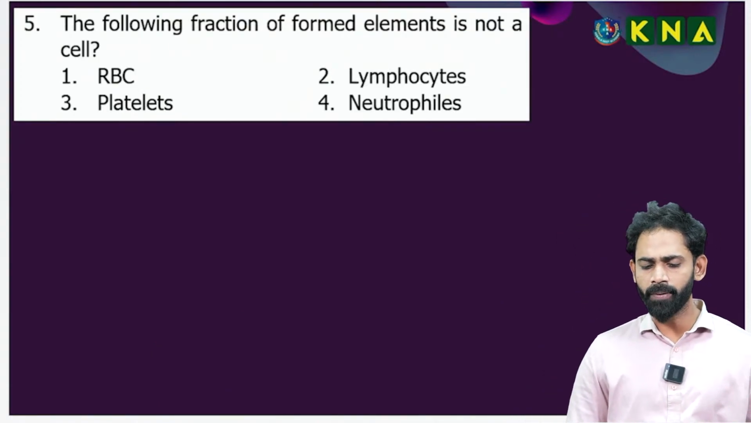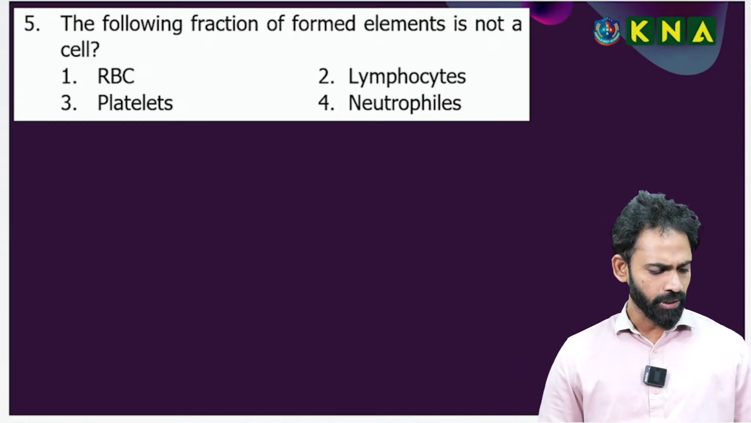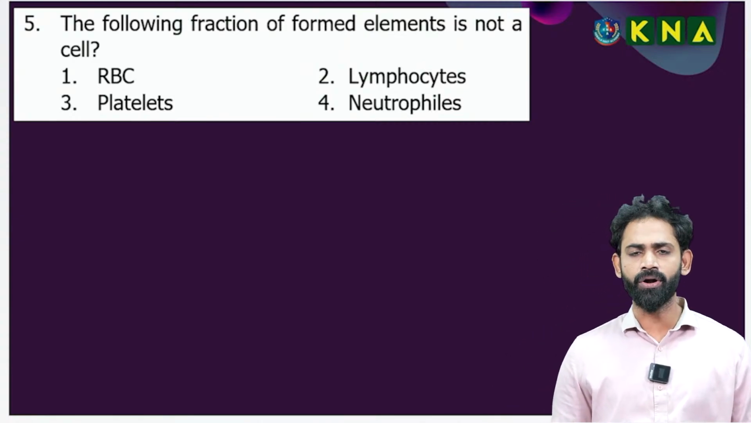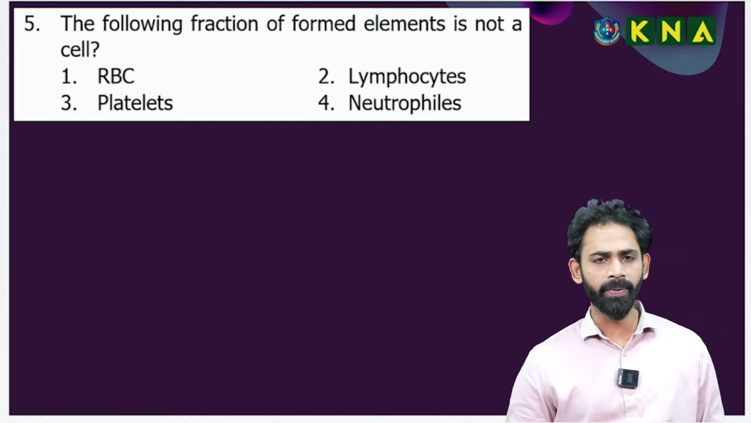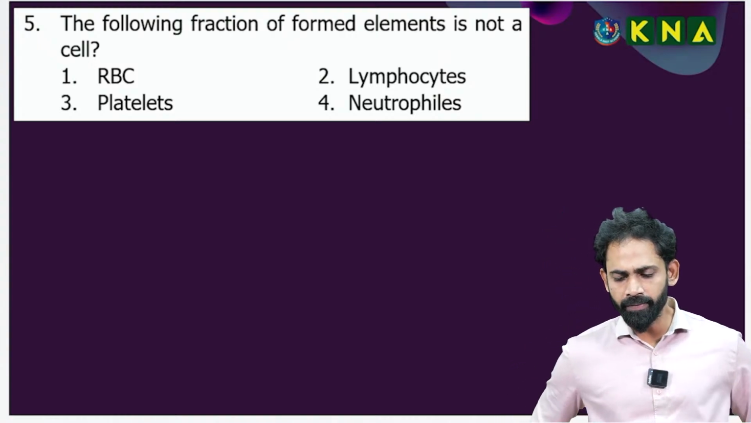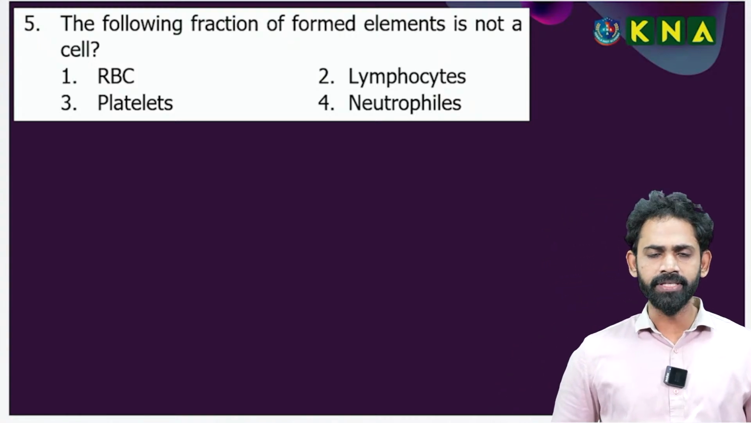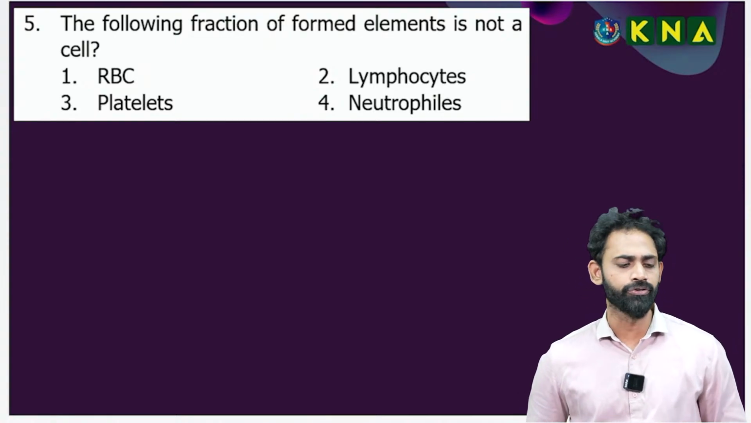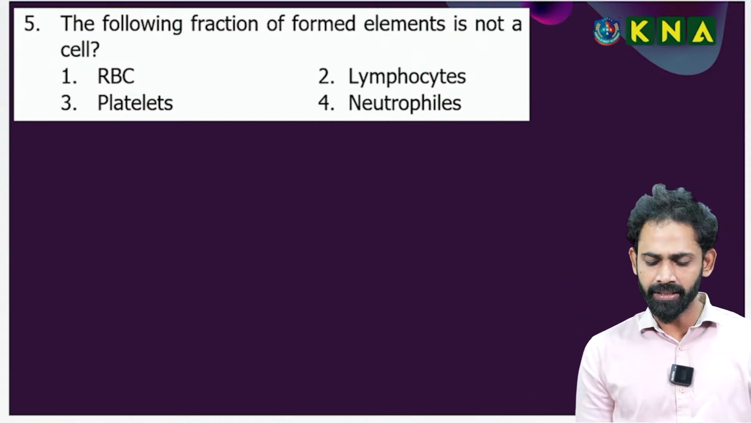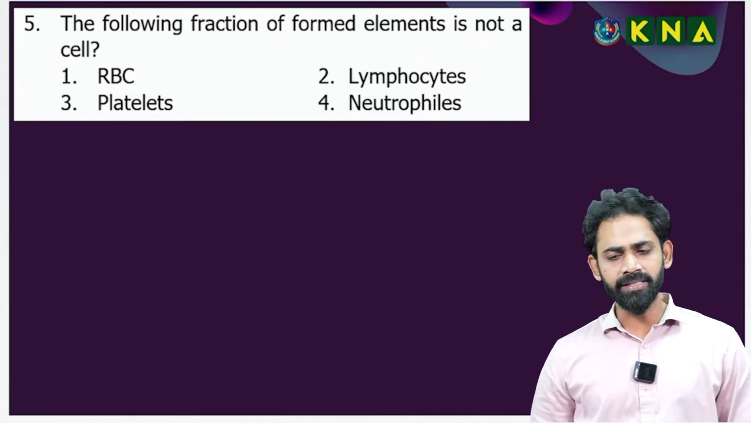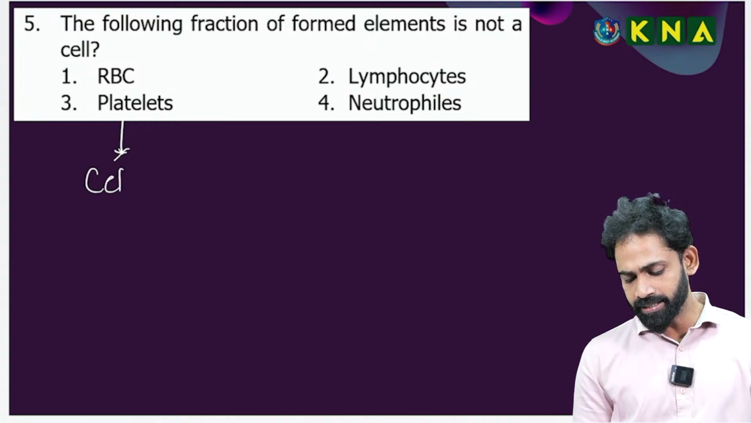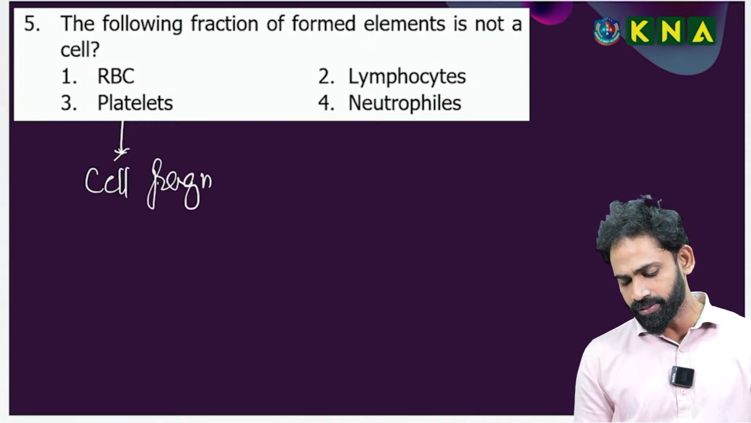Among the fractions of the formed elements, now this is a time for you. One time you can check the question. Among the following fractions of formed elements, which is not a cell? What is your opinion? Option 1 is RBC, option 2 lymphocytes, next is platelets, next is neutrophils. Everybody feels that formed elements are nothing but cells. But the very important thing is that RBC is a cell, erythrocytes, lymphocytes, neutrophils are cells. These platelets are cell fragments.